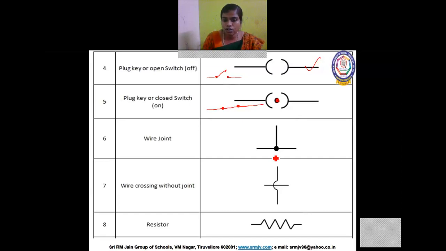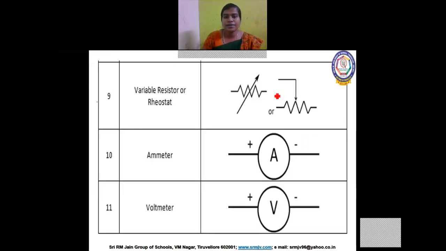Next is the wire joint. Here the vertical wire and the horizontal wire have been joined. This dot represents that they both are joined. If they are not joined, then this symbol represents that they are overlapping but not joined. Next is the resistor, represented in this way. Next we are going to see variable resistor and rheostat. We will talk about resistor and variable resistor in detail in the forthcoming classes.